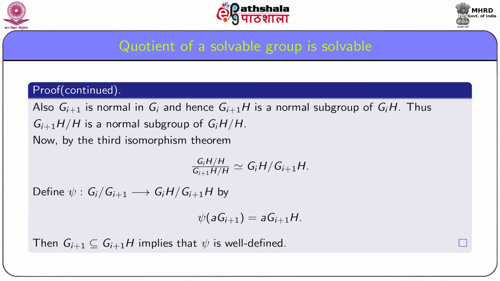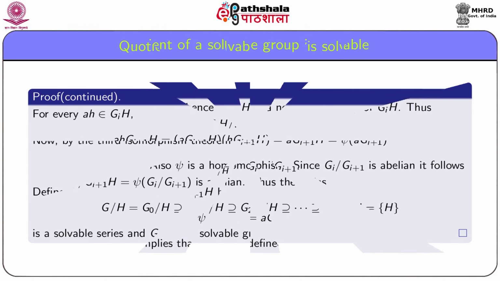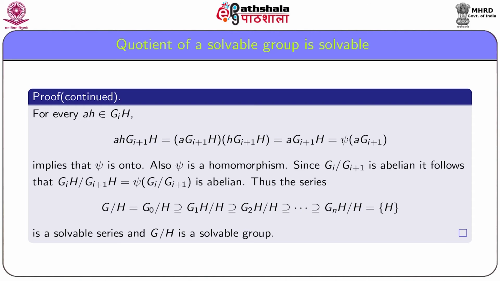Actually, here psi maps the coset of a into the coset of a. Then G_{i+1} being a subset of G_{i+1}H implies that psi is well defined. Now we show that psi is onto.